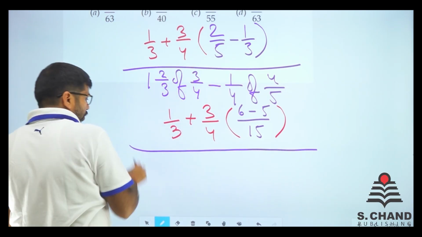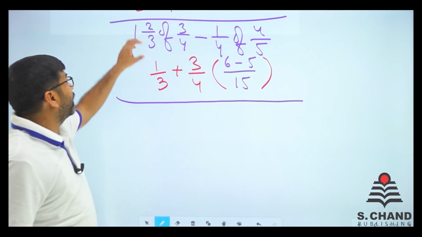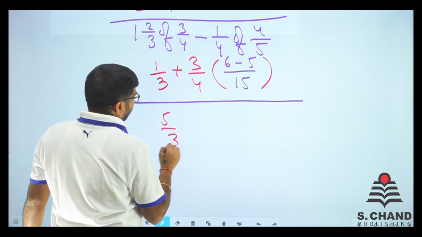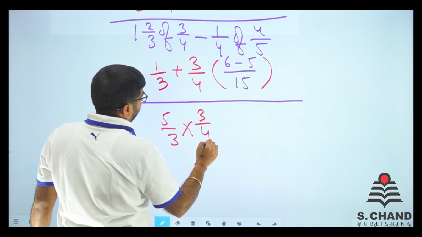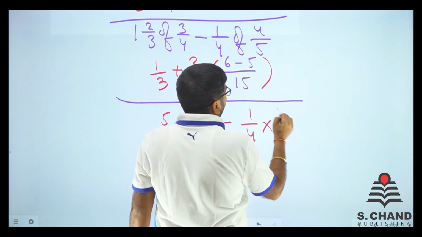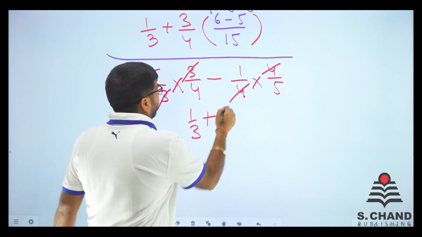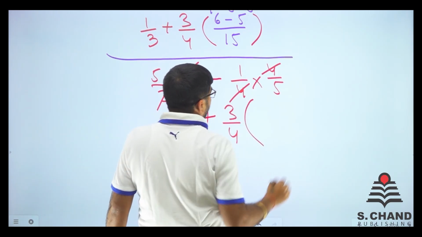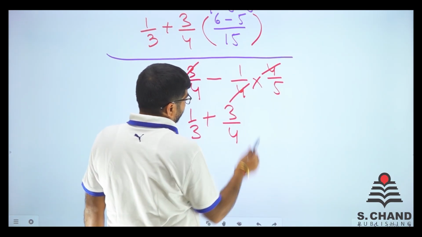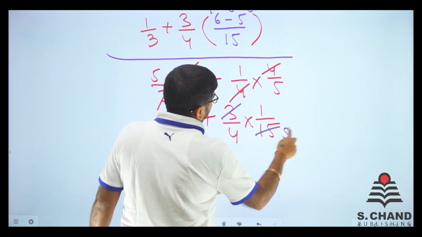And we have the whole bigger part, divided by. Now first simplify this mixed fraction. So 3 1s are 3 and 2, 5 by 3. Of is multiplication, so 3 by 4 just cancelled out, minus 1 by 4 into 4 by 5 just cancelled out. We have got 1 by 3 here plus 3 by 4 here, and we have 15. So 6 minus 5. 6 minus 5 is 1 by 15 here. So just simplify it by 5 here.